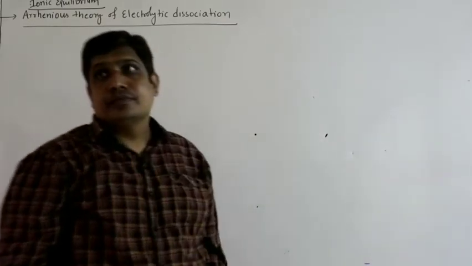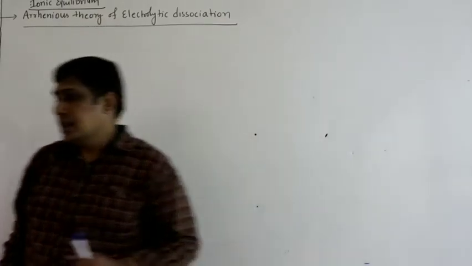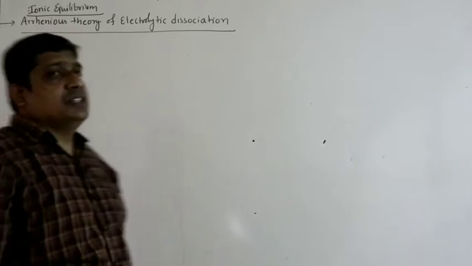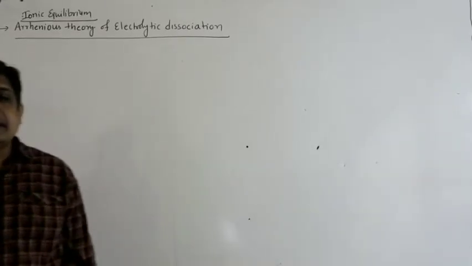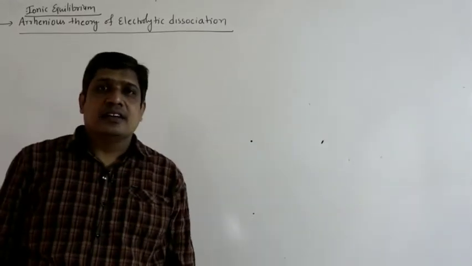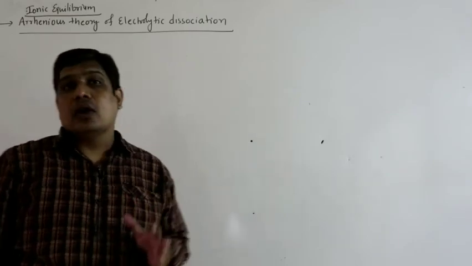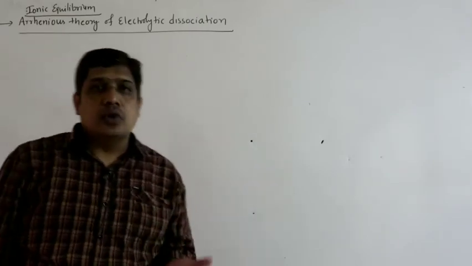So, let us continue with ionic equilibrium. The first theory is Arrhenius theory of electrolytic dissociation. This was explained by Arrhenius way back in the 19th century. So, he tried to explain how an electrolyte behaves when dissolved in water.